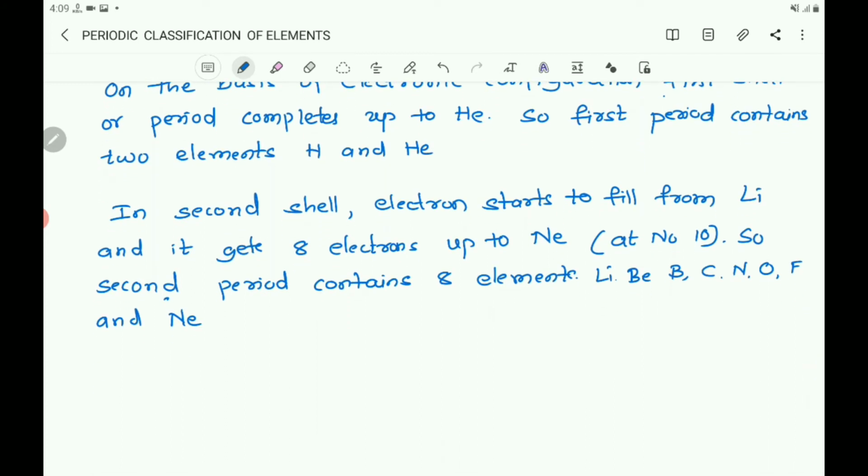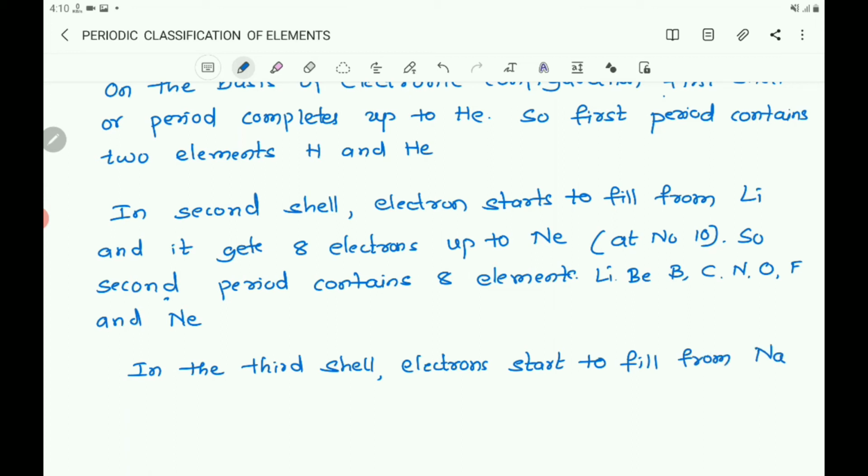In the third shell, electrons start to fill from sodium and get 8 electrons up to argon, atomic number 18.